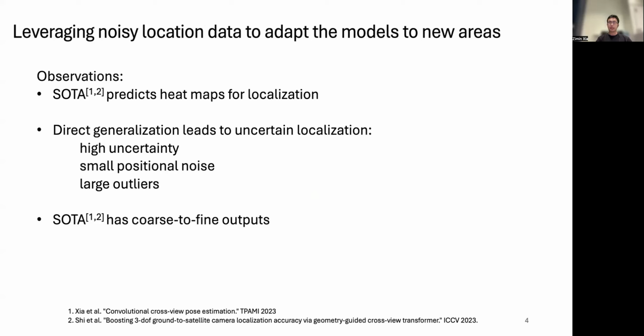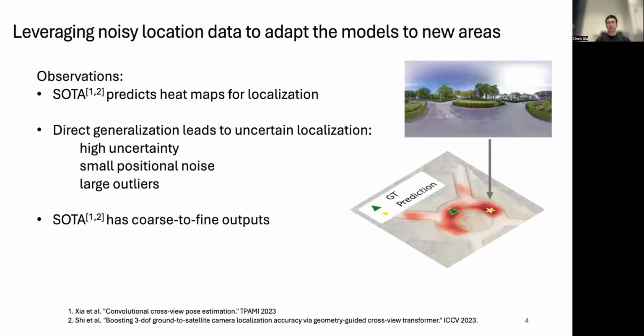State-of-the-art methods predict heat maps for localization. As shown on the right, the red color on the aerial image indicates the localization probability. The darker the color, the higher the probability. The predicted location is a peak of the distribution. When generalizing to new areas, the model's predictions become more uncertain. This uncertainty can result in small positional noise, for example, the predicted location being a bit off from the ground truth, or large outliers, as shown in the image, the predicted distribution being multimodal and the peak locating in a wrong mode.